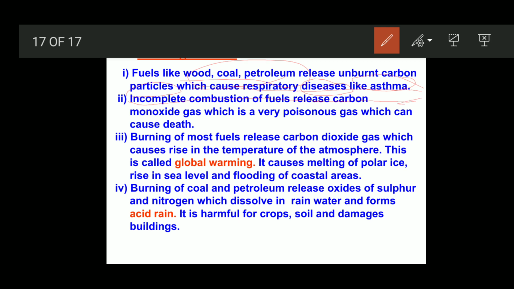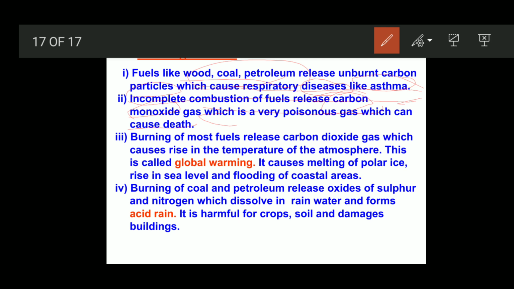Also, incomplete combustion of fuels releases carbon monoxide. Where can we see this? Vehicles. Most of the carbon monoxide is released by vehicles, and also by some industries.